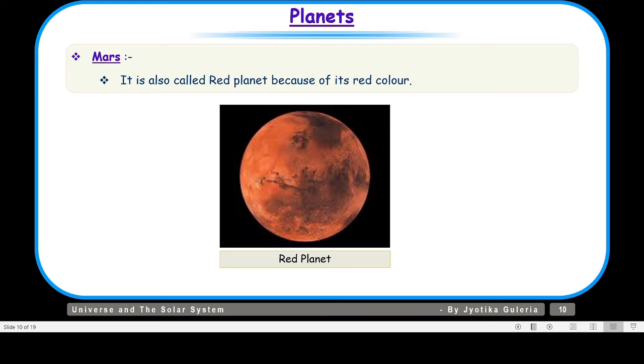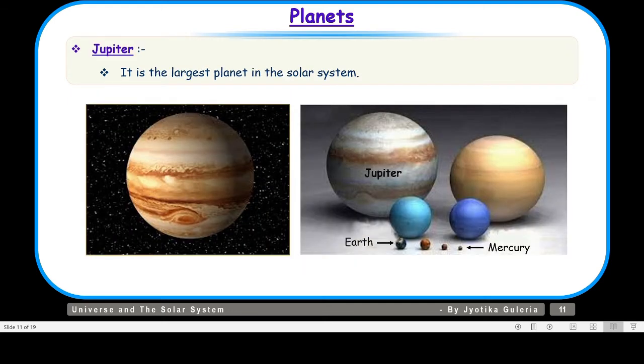So now let us take up Jupiter, that is the fifth planet from the sun, and it is the largest planet in the solar system. First of all, you should know that Jupiter is made up of hot gases. It is not made up of a solid surface like that of Mercury, Venus, Earth, or Mars.